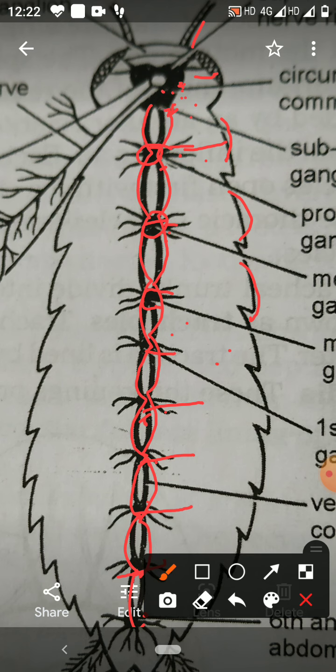The peripheral nervous system is made up of different nerves which arise from the brain and ganglia of thoracic and abdominal regions. And the sympathetic nervous system consists of frontal, hypocerebral, proventricular ganglia and frontal connective, recurrent nerves, median nerves.